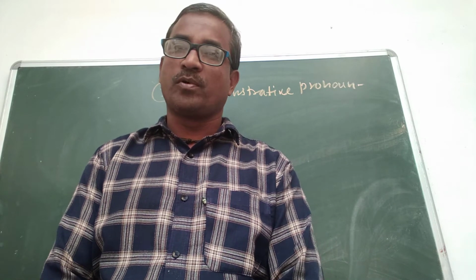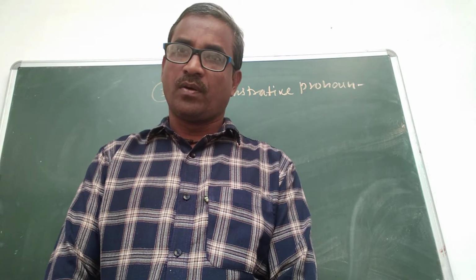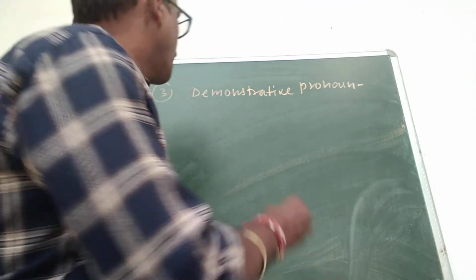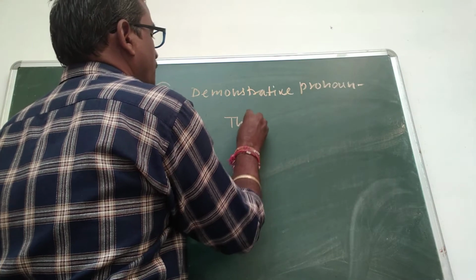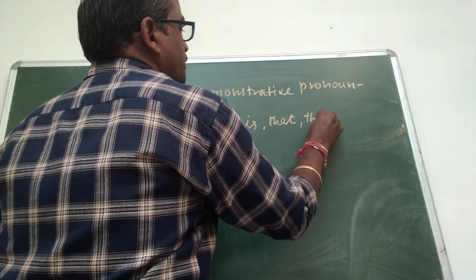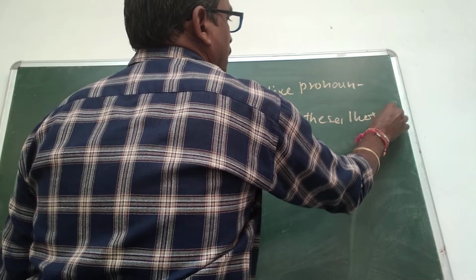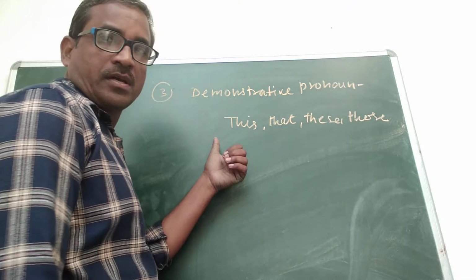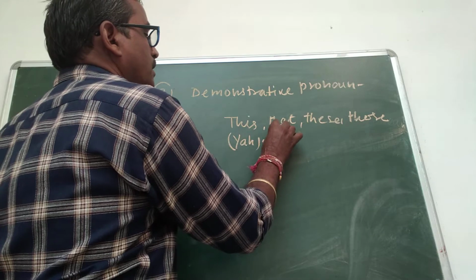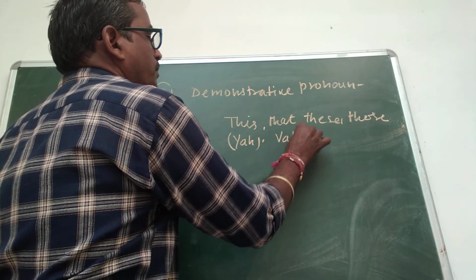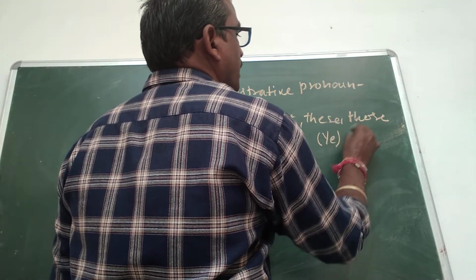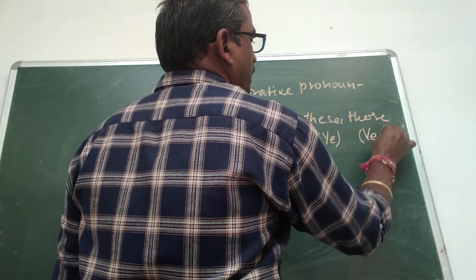The pronouns which indicate towards the noun. For example, this, that, these, those. Such words are called demonstrative pronouns. This means यह, that means वह, these means ये, those means वे.